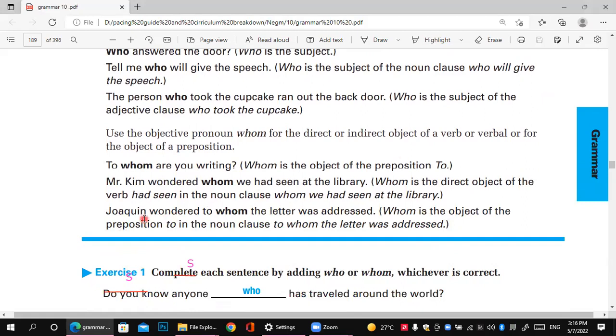The next example: Joaquin wondered to whom the letter was addressed. So here I know the subject, Joaquin, so whom is the object. Whom asks about the object. To whom the letter was addressed. So now let's try to answer a few questions.